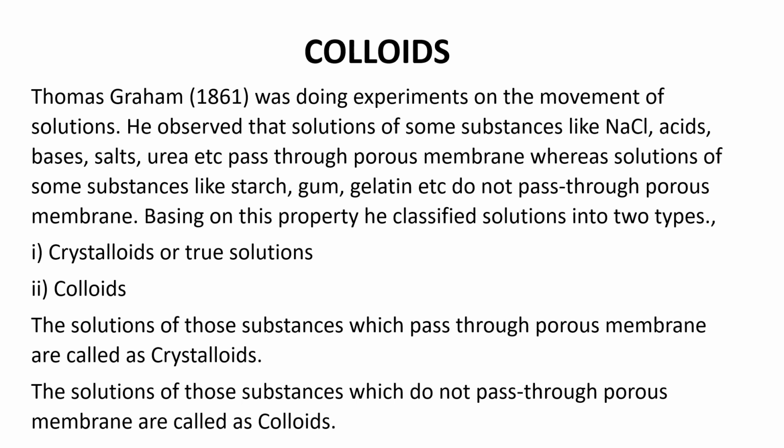So he observed this difference between solutions of substances like NaCl, acids, bases, salts, urea, and solutions of substances like starch, gum, gelatin, etc. The first type pass through the porous membrane, whereas the latter are not able to pass through it. Based on this property, Thomas Graham classified solutions into two types: crystalloids or true solutions, and colloids.